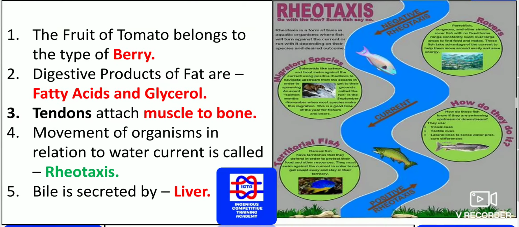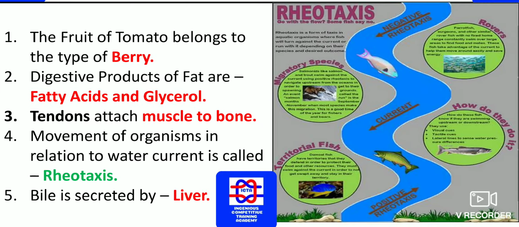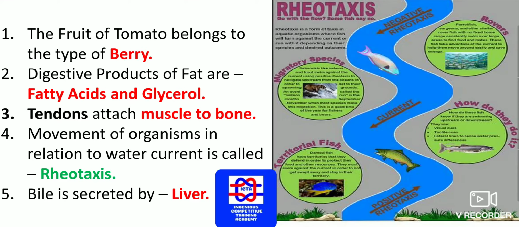Next we have the fruit of tomato. We know that tomato is a vegetable, but it is known as a fruit, and it belongs to the berry type. You have to remember that because it can be eaten directly, it is edible. So it is one type of berry.